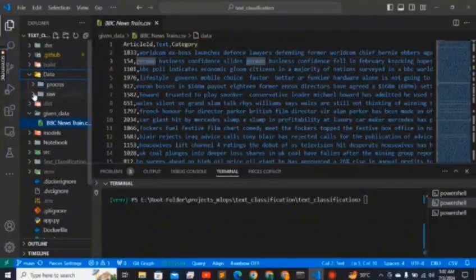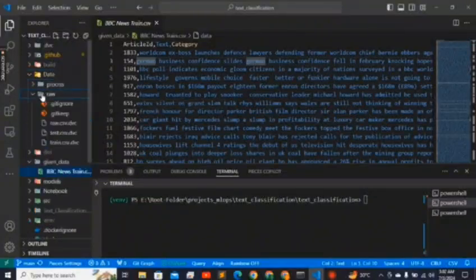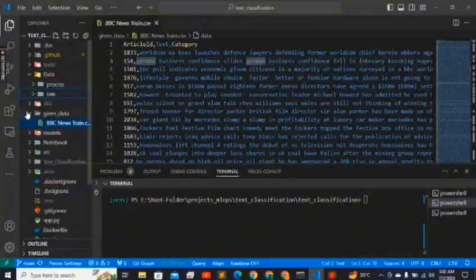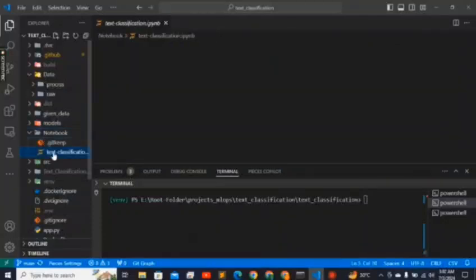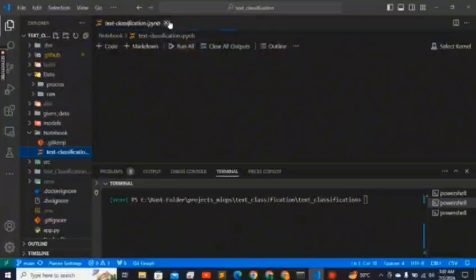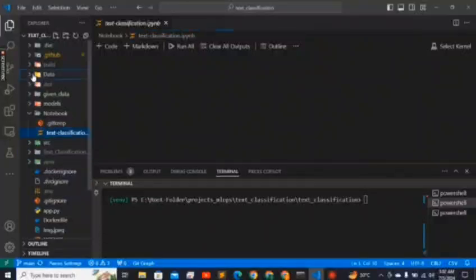Inside the data, I make 2 more folders: raw data and processed data. Inside the raw data, I make 3 more files: raw.csv, train.csv and test.csv. Here is my notebook folder where I add some testing and experimentation. I do some experimentation and then I follow the modular coding approach.